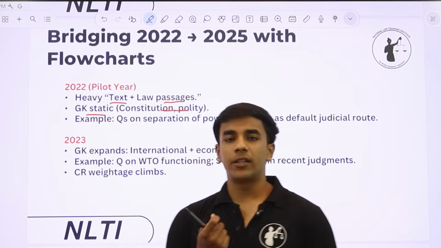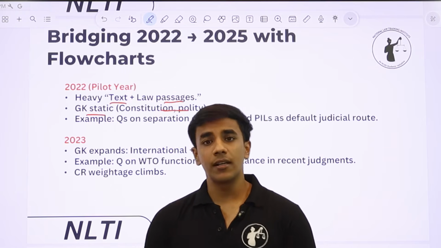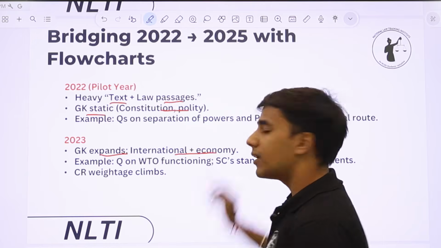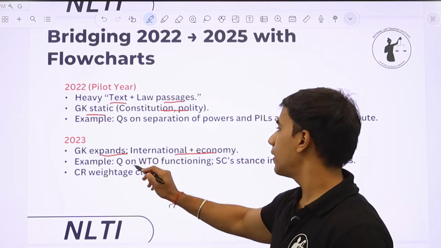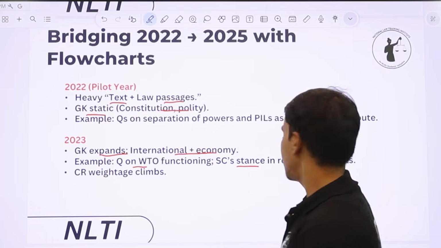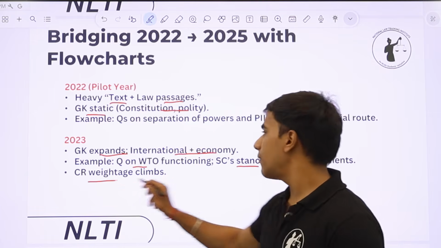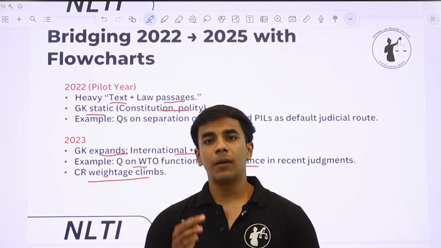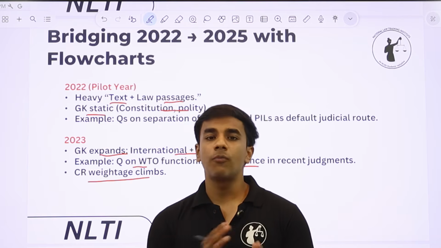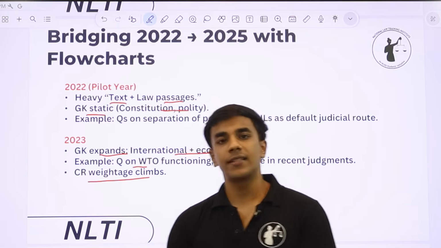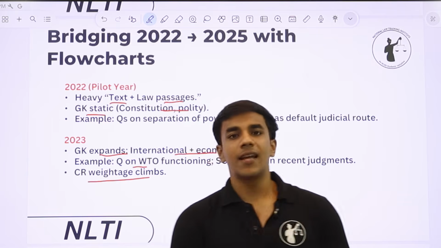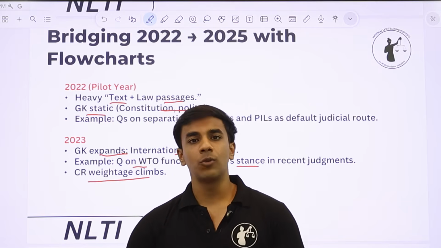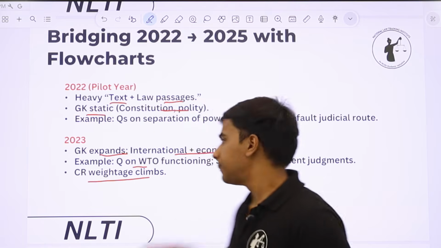बहुत ही focus था आपको text में, heavy reading में, कि आपको core critical reasoning concepts आने चाहिए और static GK आनी चाहिए. But 23 में GK expand हुआ, international plus economic news पे focus होने लगा. For example, there was a question on the WTO's functioning, and what the stance of SC was in recent judgments. The CR weightage climbed. Contemporary news बढ़ने लग गई 2023 से, and the paper started to move away from NLSAT 2022, because NLS realized that what they are looking for in NLSAT candidates is not what CLAT is looking for in CLAT candidates. So that is why the paper started to move away from being very close to the CLAT pattern.